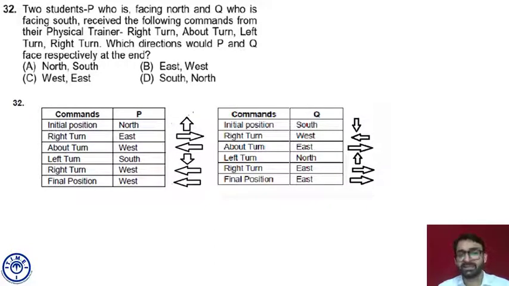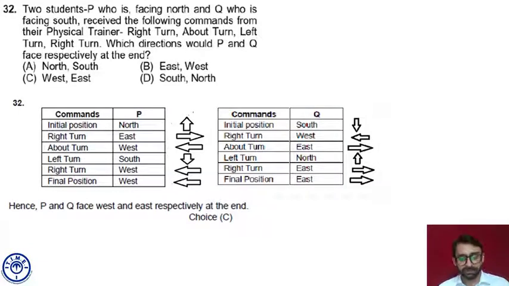Fine. This is just to give you the direction-related comfort zone: from south, which direction you are going to face if you take a right turn or left turn or something like that. Fine. So this is question number 32 for you. Answer choice is C, Calcutta. I hope this is making sense. This is okay to everybody?